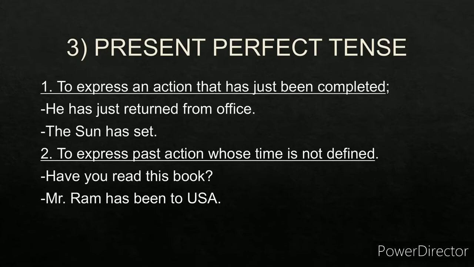Third one is the present perfect. Means either has or have. First one, it is used to express an action that has just been completed. He has just returned from office. Has. So it's a present perfect. The sun has set. Has. So present perfect. Second one, it is used to express a past action whose time is not defined. Have you read this book? Have. Present perfect. Mr. Ram has been to USA. We don't know the time, but he has been to USA. So has. So it's a present perfect.